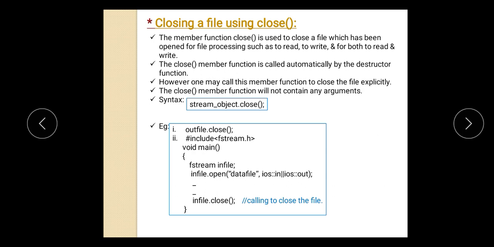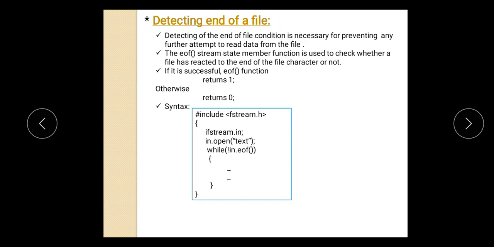Here I am showing one example. We are creating the object of the fstream class. We are opening the file with the help of that object as a data file in input mode as well as in output mode. We need to perform both operations, and when we have performed them, at the end of the program we are closing that file. Once you have opened the file, you need to close that file.